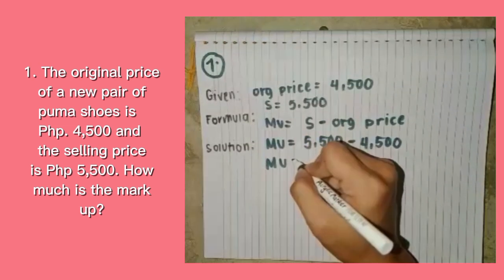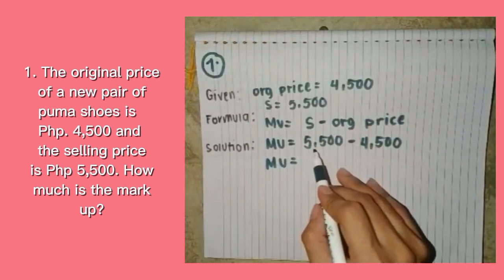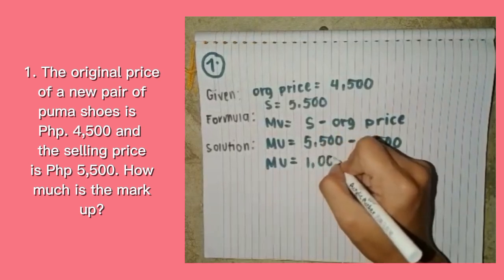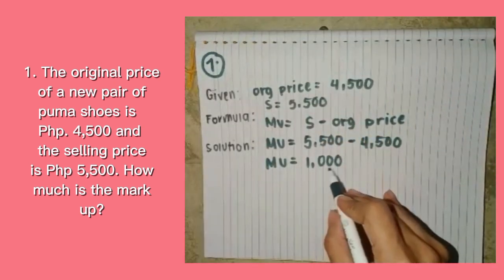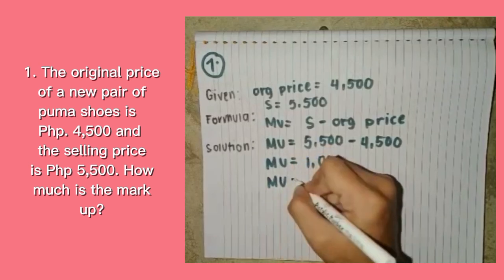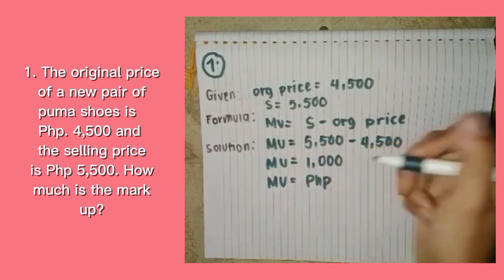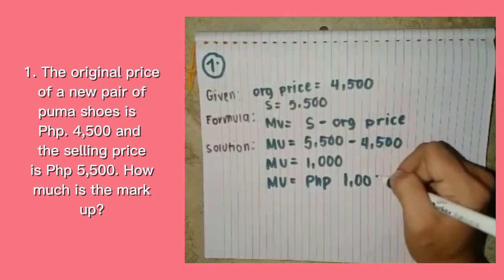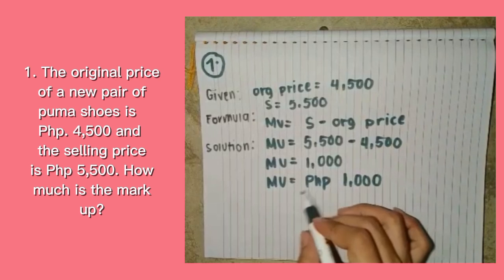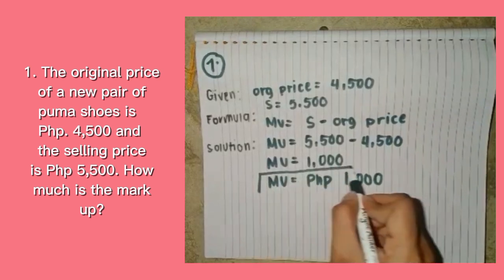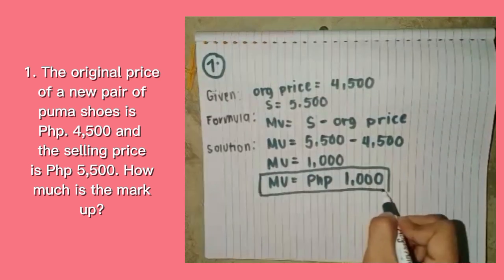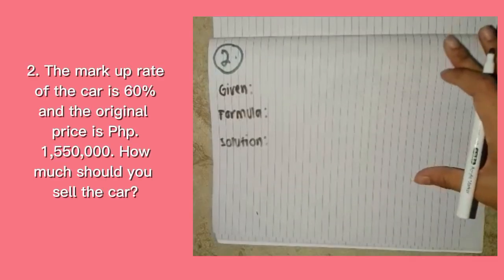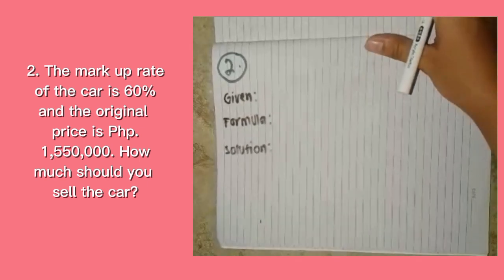So markup is equal to 5,500 minus 4,500, which is equal to 1,000. This is the answer, but we are going to put the peso sign, which is PHP, so 1,000 pesos. This is the final answer for problem number one, or example number one in markup. Now, let's move on to example number two for markup.